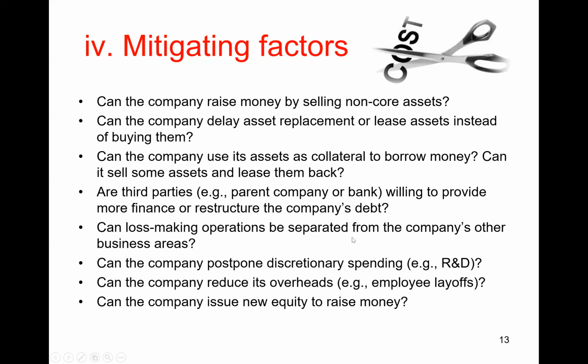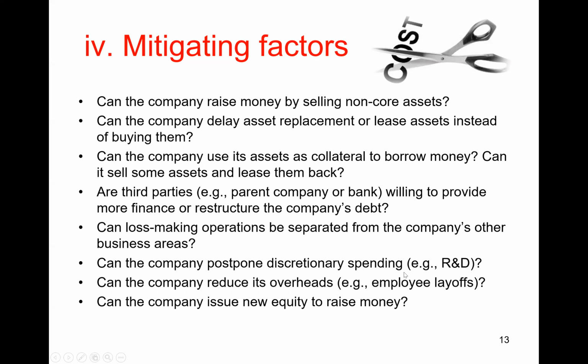Can loss-making operations be separated from the company's other business areas? So this is an important question because if they can't be separated, then the company cannot easily close them down or sell them off, right? But if they can be separated, then that's going to help the company to survive because it can just shut down its loss-making operations. So it may be, for example, that the company is losing money because it has an overseas subsidiary which is doing really badly. Well, maybe just shut that subsidiary down or try and find a buyer for that subsidiary, right? That could be one way for the company to survive.